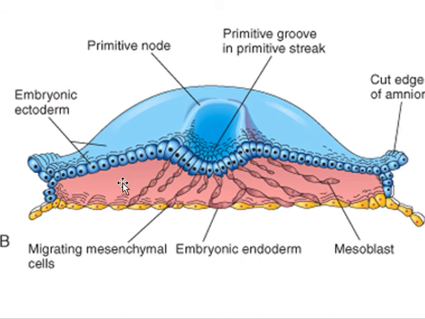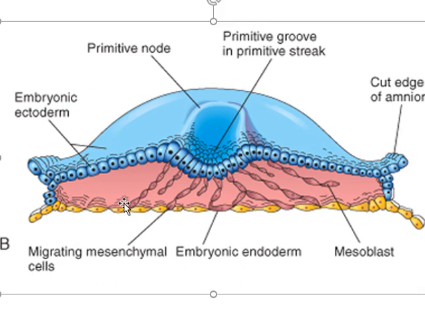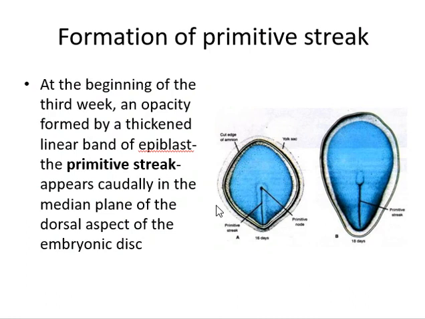The layer which is present between the epiblast and endoderm will form the mesoderm, and the above layer, which is the epiblast, will form ectoderm. In this way, we have three layers: ectoderm, mesoderm, and endoderm. As events are occurring for the formation of the three germ layers, I want to explain the development in the median plane of the embryonic disc.